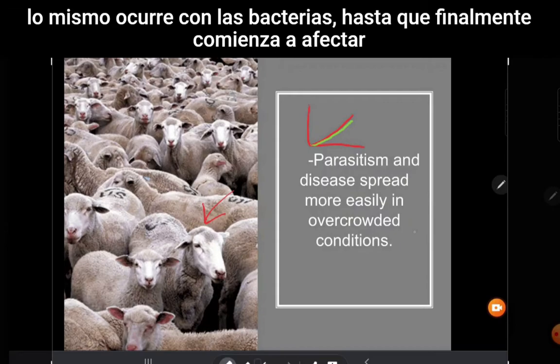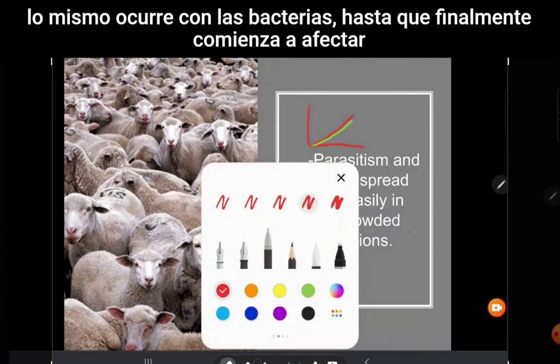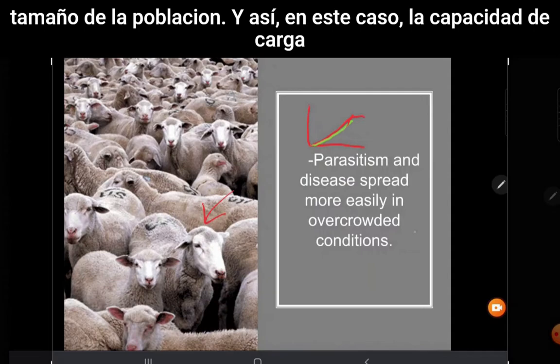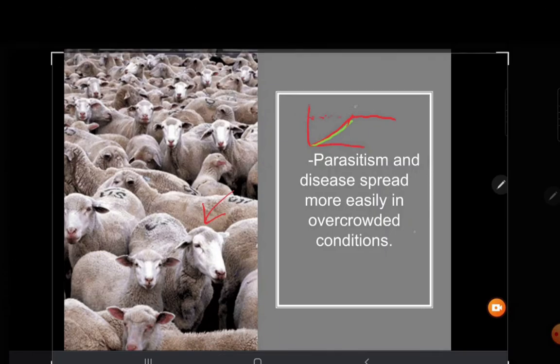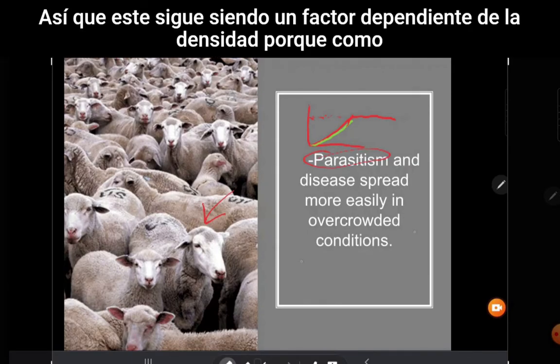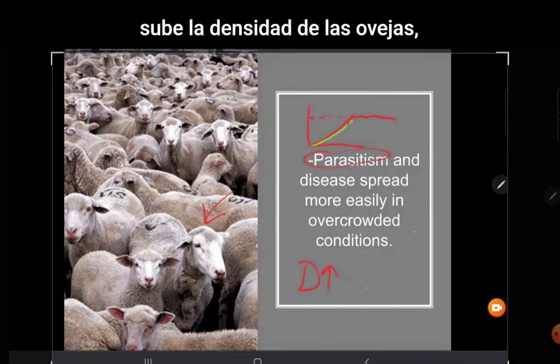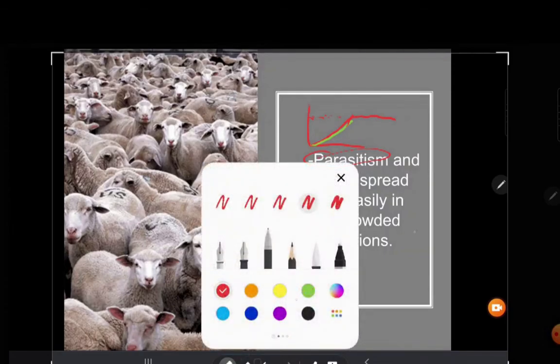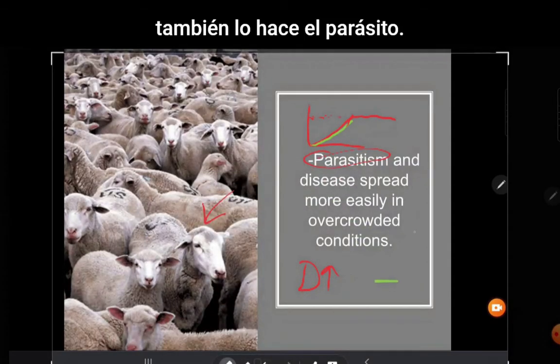Until eventually, it starts affecting the population size. And so in this instance, the carrying capacity is set by the parasite. So this is still a density dependent factor, because as the density of the sheep goes up, so does the parasite.